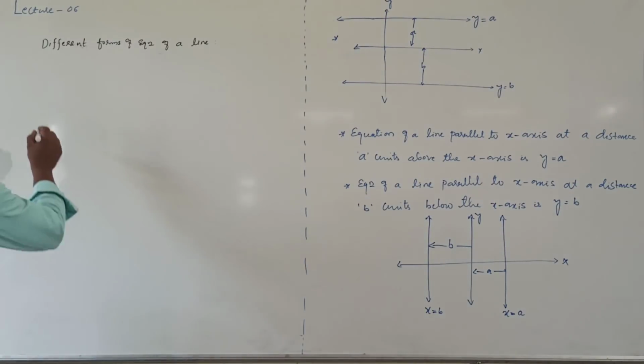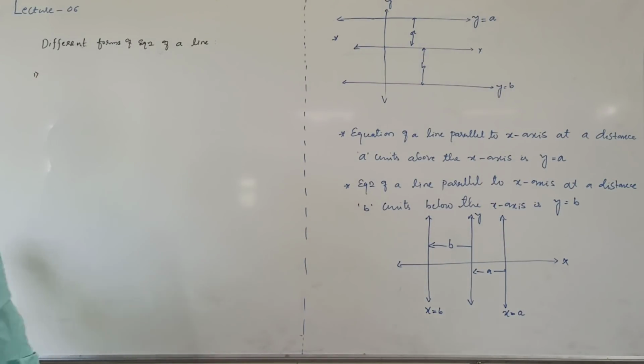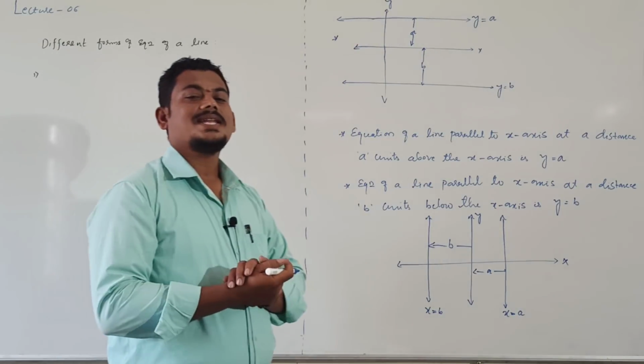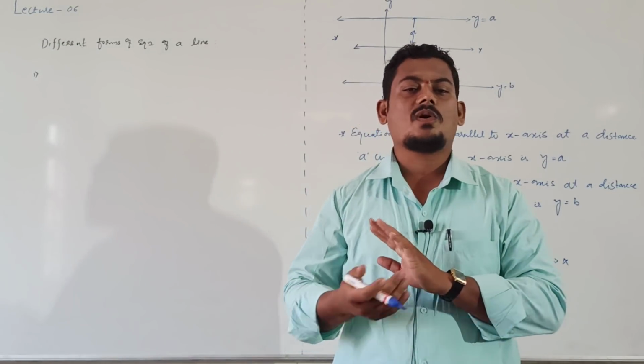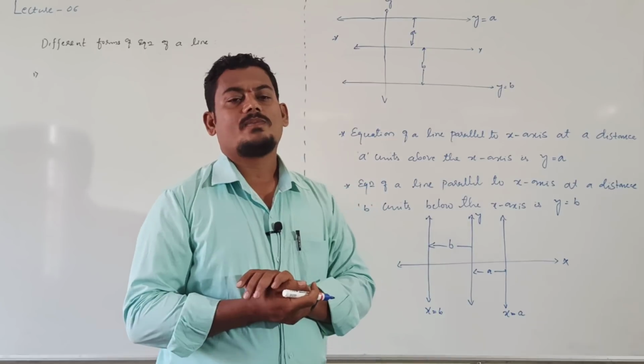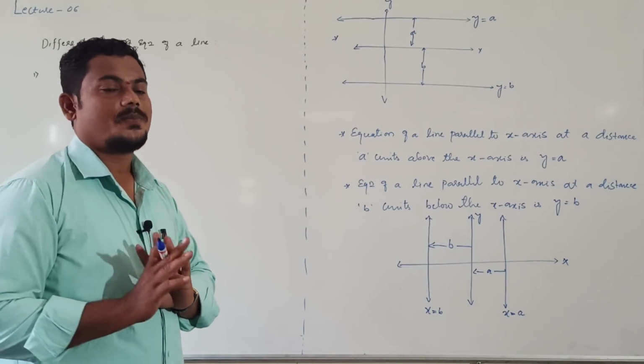We need these forms. The first form is the equation of the line in slope point form, or point and slope form.